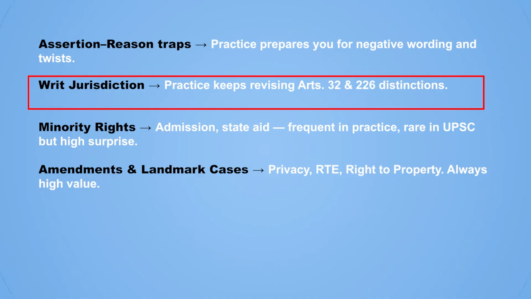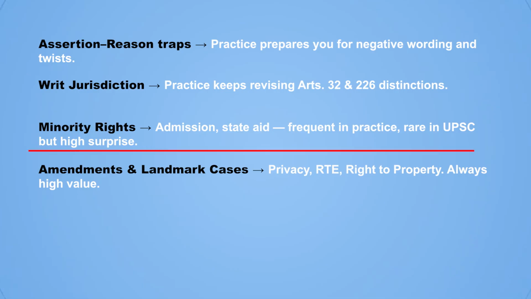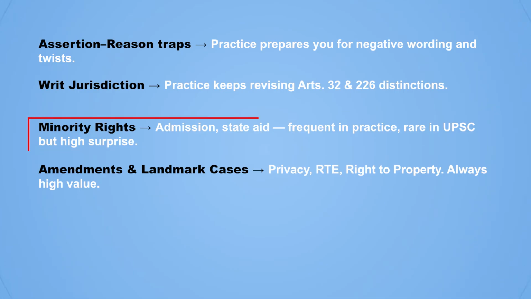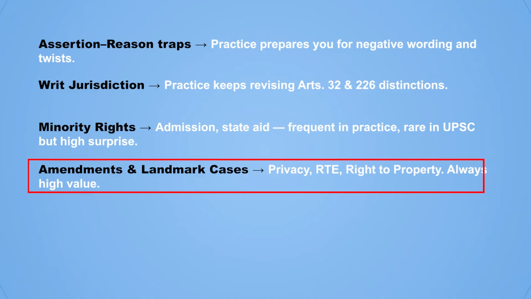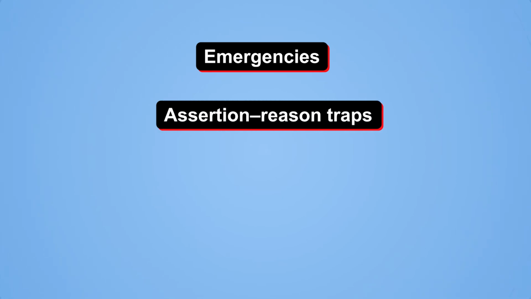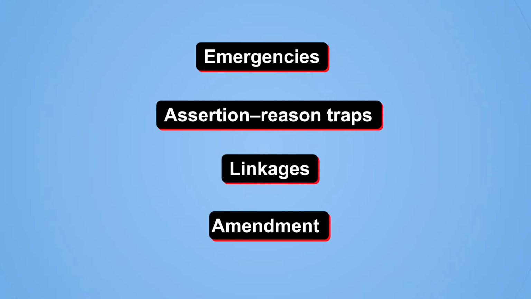Writ jurisdiction, Article 32 and 226 distinctions. Minority rights, admission, state aid, cultural rights. Amendments and landmark cases. The privacy, right to education, right to property. So all of these practice tests were not just a revision. It prepared you for the blind spots, emergencies, assertion reason traps, linkages, and amendments. This is your predictive edge.